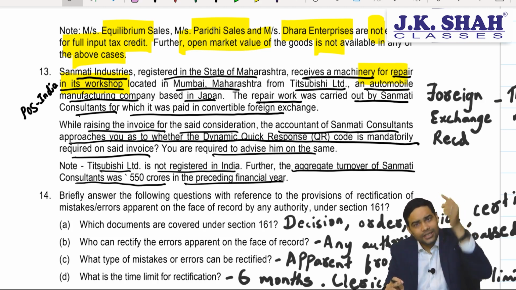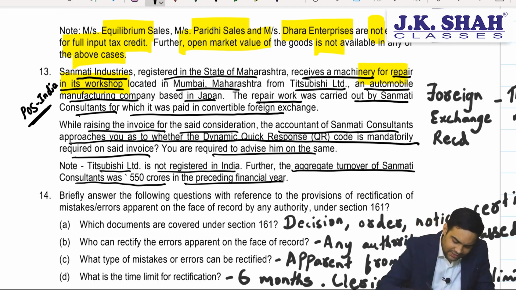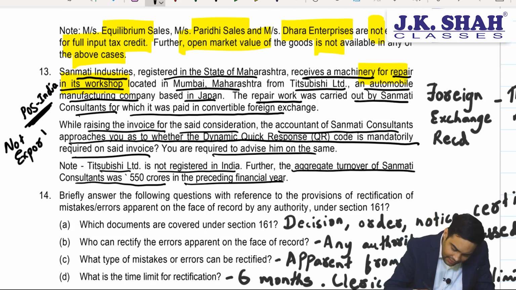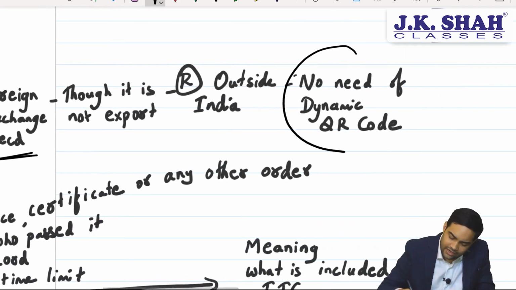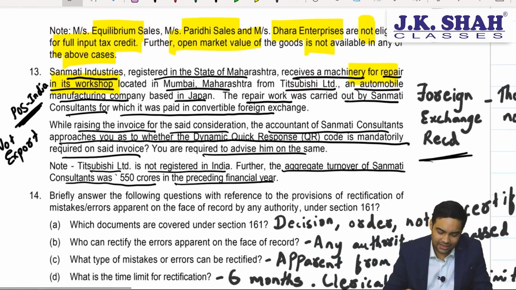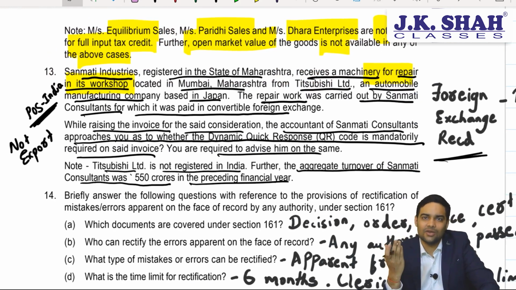1. If it is put to use in India, place of supply is in India, it is not an export transaction, but as you are receiving foreign currency, no need for dynamic QR code. And do you expect the person outside India to pay through dynamic QR code? He has to pay through channels which are said and declared by RBI. So obviously, if it is not an export, then in that case, still no requirement of dynamic QR code. Reason, foreign exchange received, recipient is outside India.